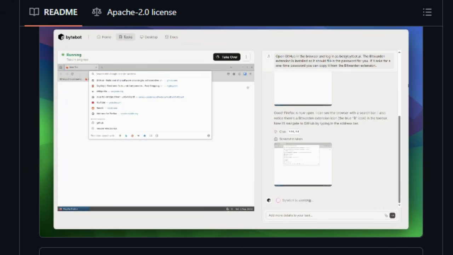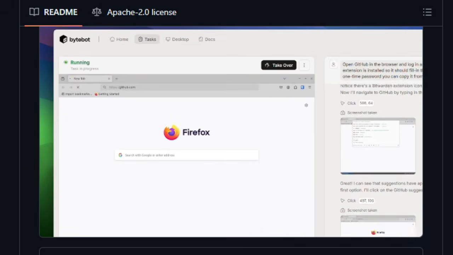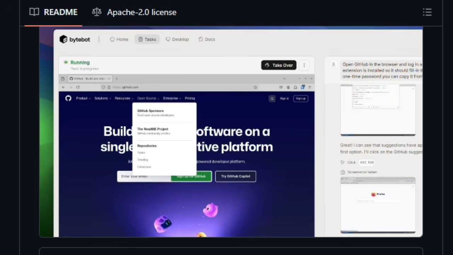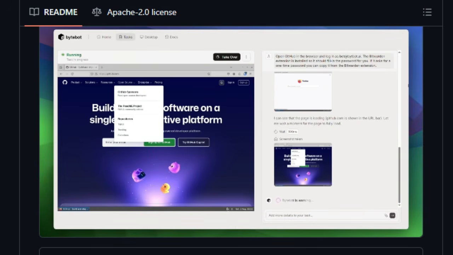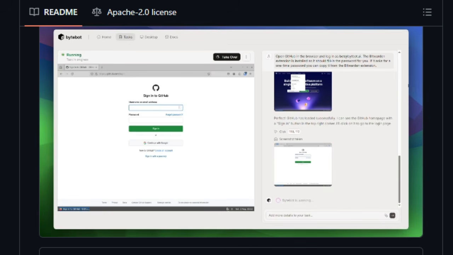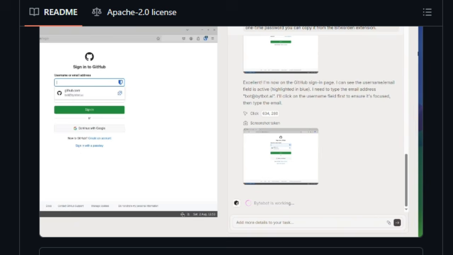What makes Bytebot stand out is how it processes documents. Drop a PDF onto its virtual desktop, and it can read, extract details, cross-reference across multiple files, and even draft new documents based on its findings. This means tasks that usually need manual copy-paste or API scripting become seamless and dependable.